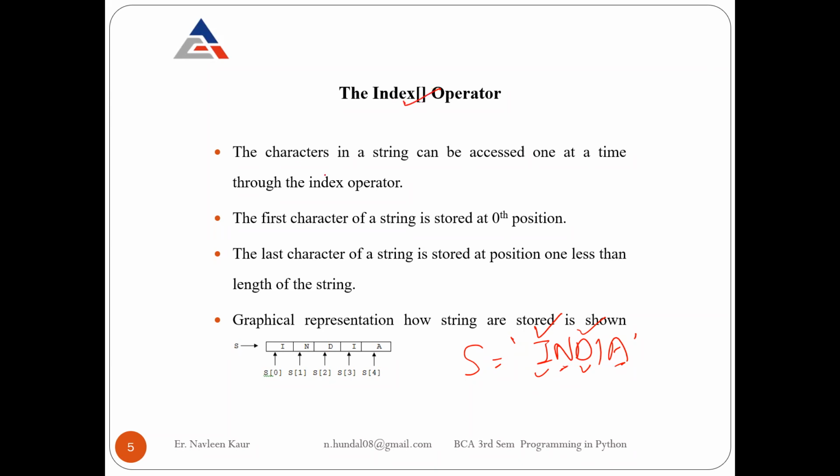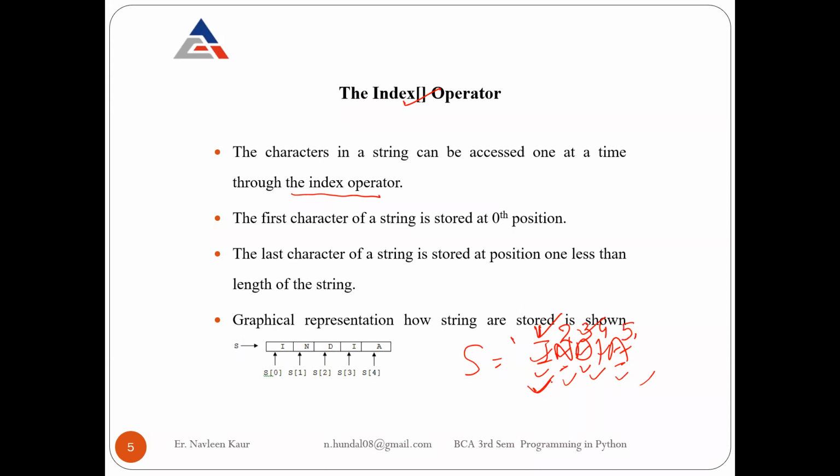Okay, so the characters in a string can be accessed one at a time, right? First of all, I will use I, then N, then D, then I, then A. And how can you do that? With the help of the index operator. Okay, and for the first character, you say that okay, I is at first location, N is at second, D is at third, then I is at fourth, then A is at fifth.